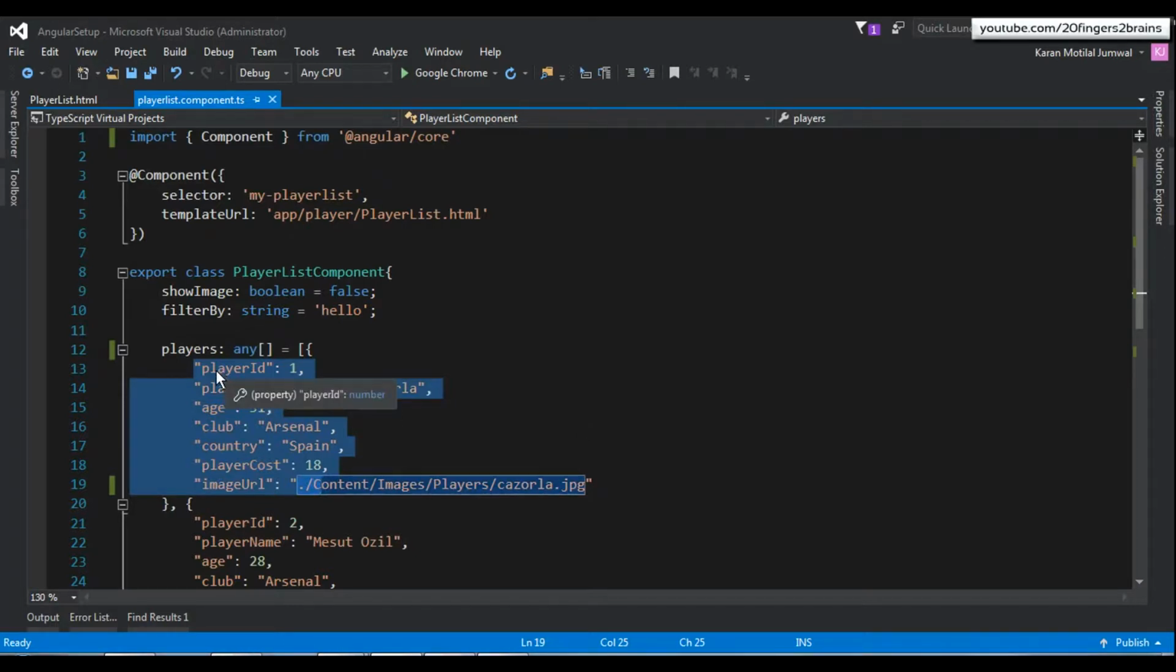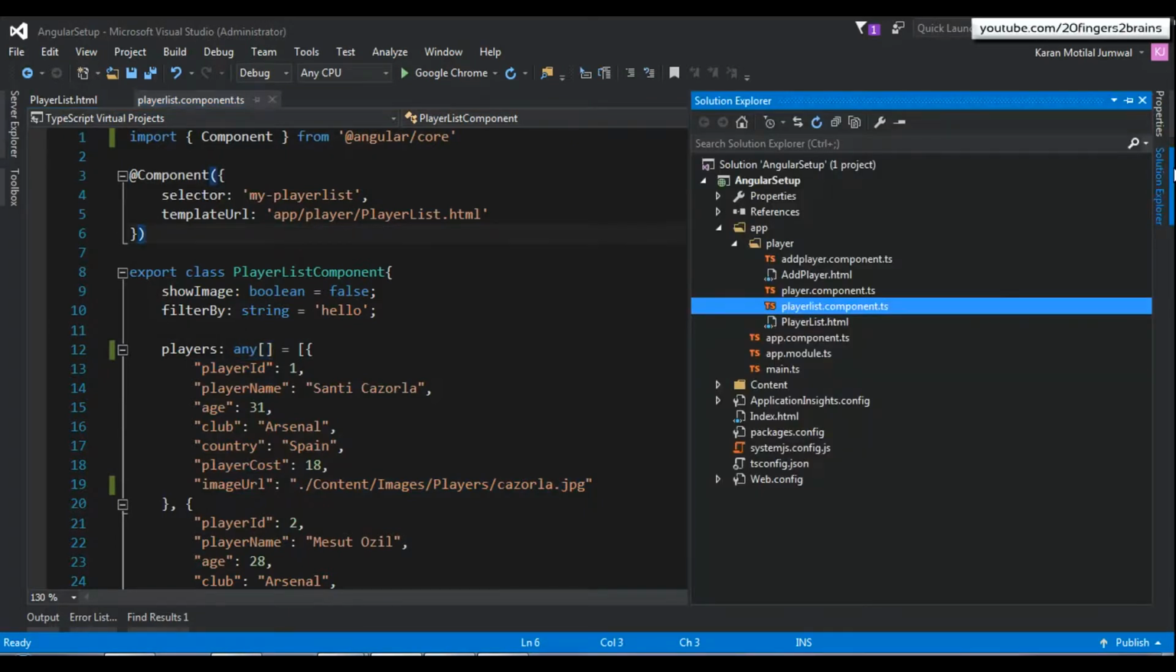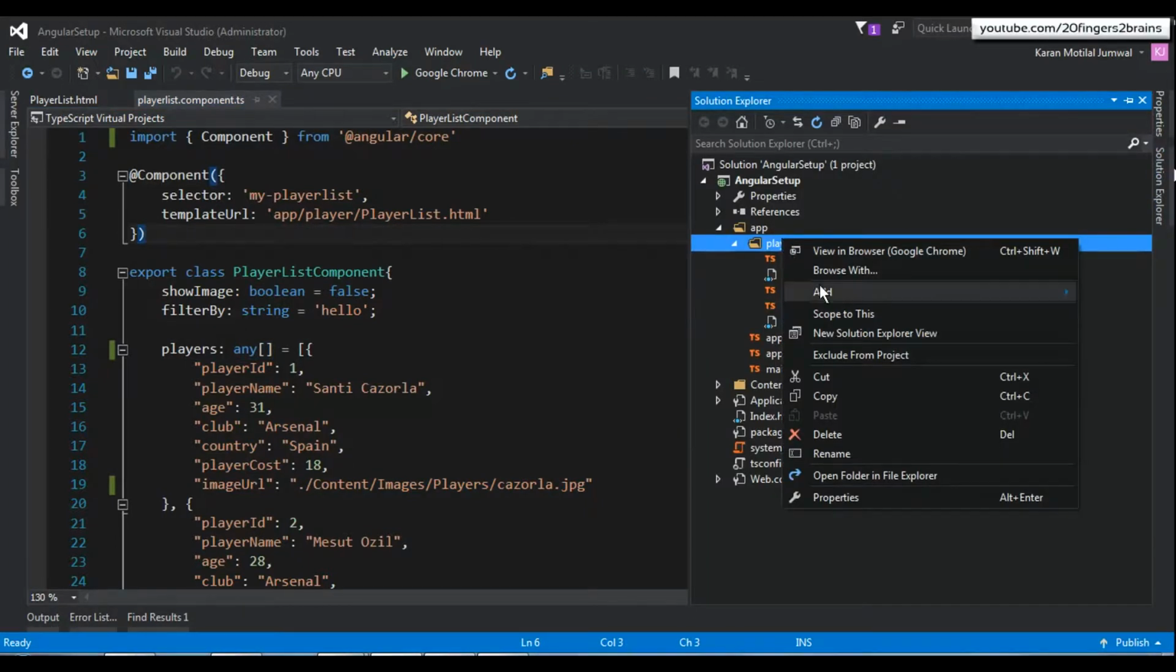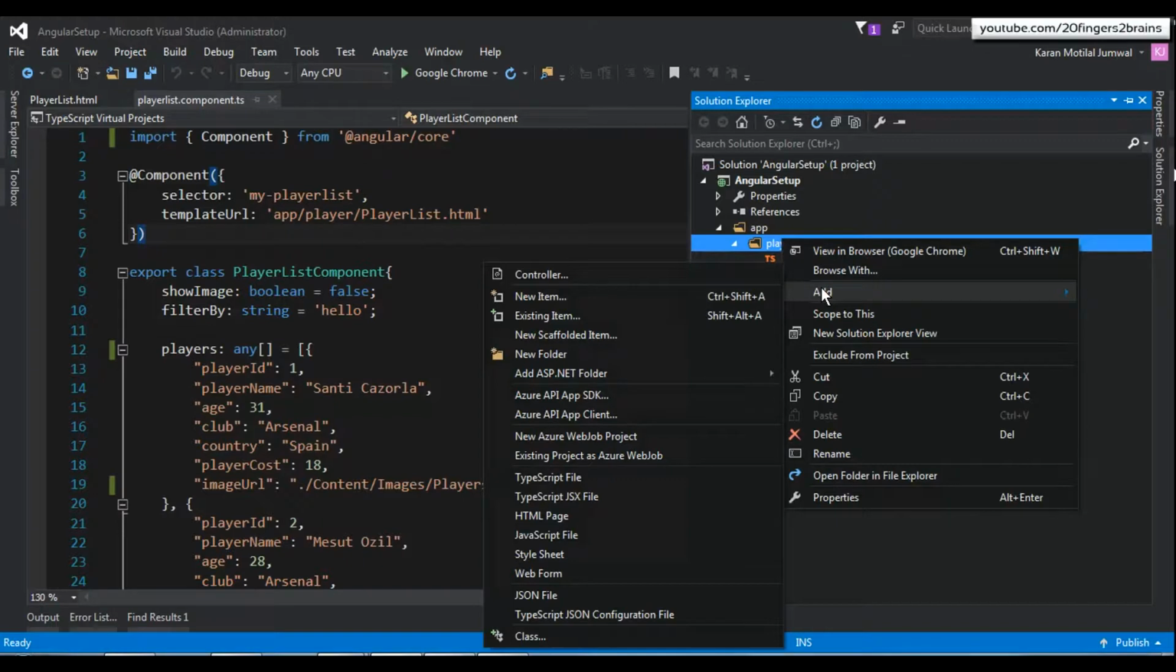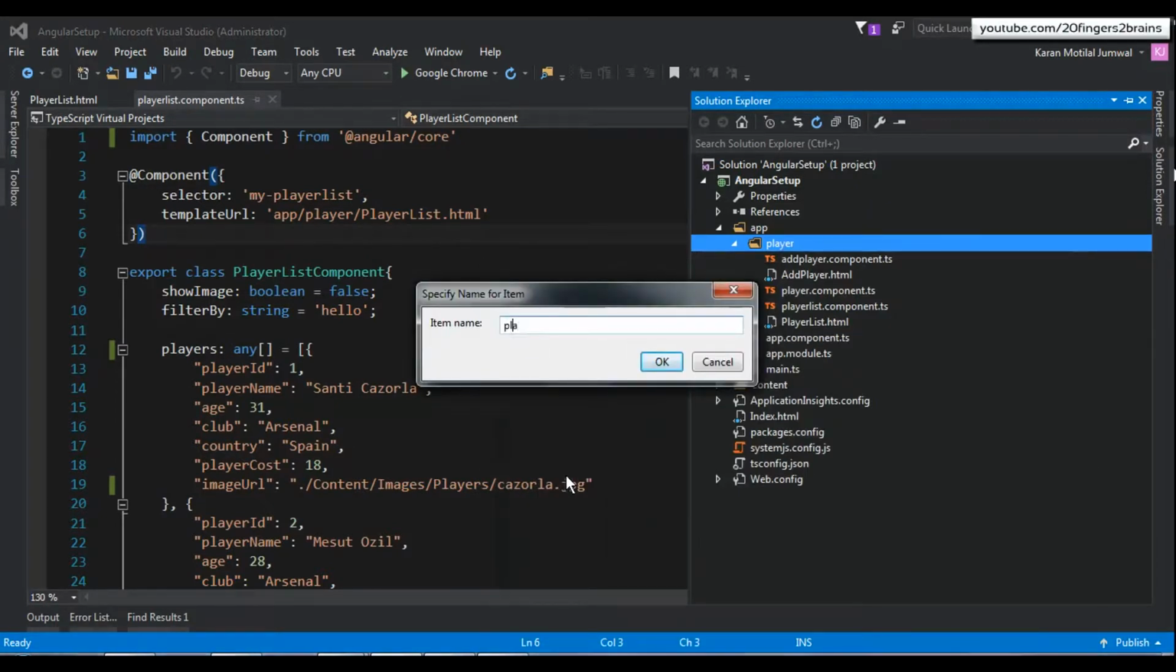We are going to define these properties in the interface, and then we are going to use that interface as the data type for this collection. So let's go and add one interface. I'm going to add this interface to the player folder as it belongs to the player module, or you can say player functionality. I'm going to add one TypeScript file. I'm going to name it as